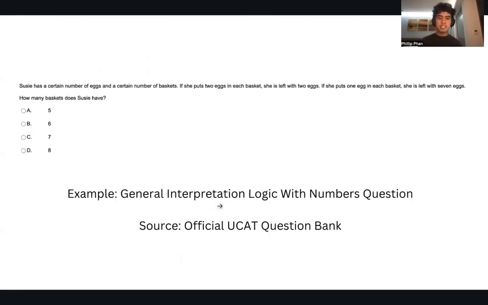Another one is the general interpretation, logic with numbers questions. So here's another one. It's not like you're choosing the best argument. You're simply using logic to make deductions and interpretations about something in order to find an answer, and it's related to numbers. So, how many baskets does Susie have of these eggs? It's pure numbers, and you're using logic to interpret and make deductions from there to determine how many baskets Susie has. So it's a simple question type, but it can get some people. It's a bit more sparse as well. It's not as packed or as ever present as those yes/no questions.